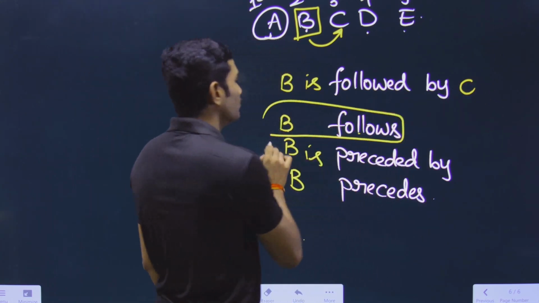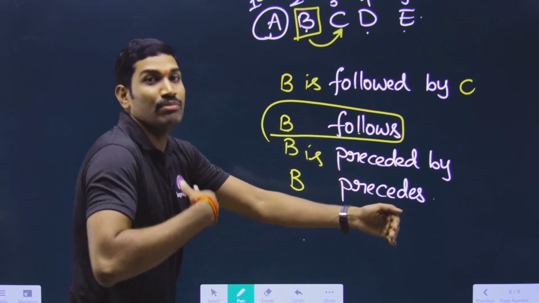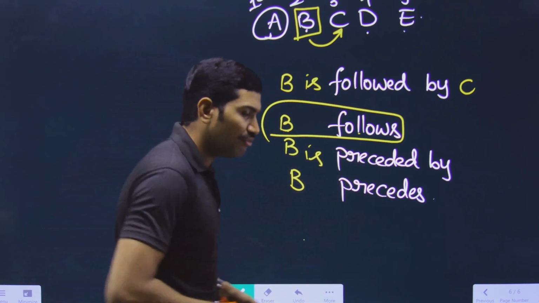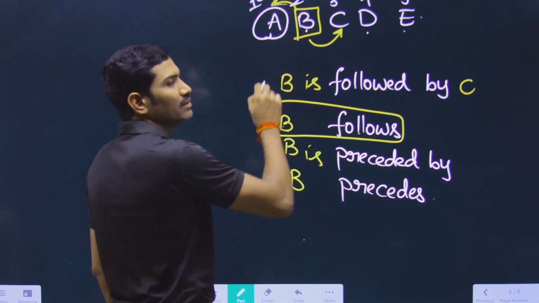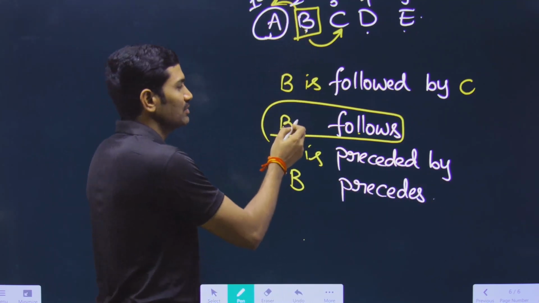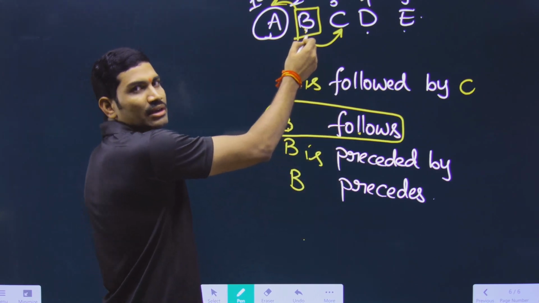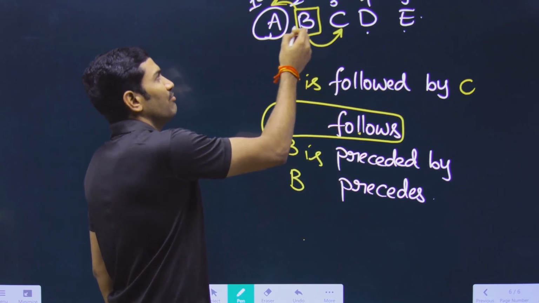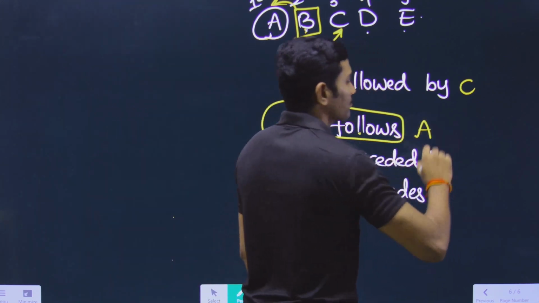B is following whom? When we follow someone, suppose someone is present in front of us, before us, and we follow them. The same thing applies here. B is following someone, so who is present before B? B is the second one. The second one will follow whom? The first one. So who is the first one? A. So B follows A.